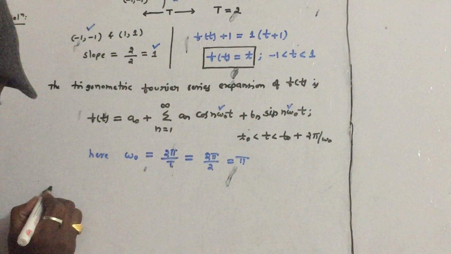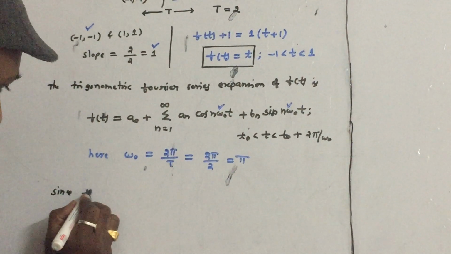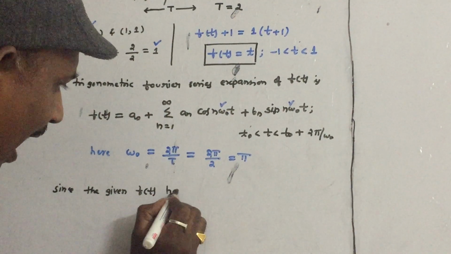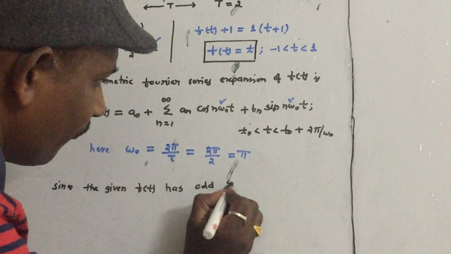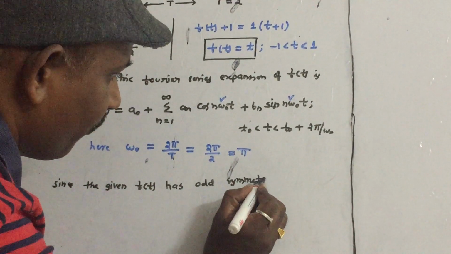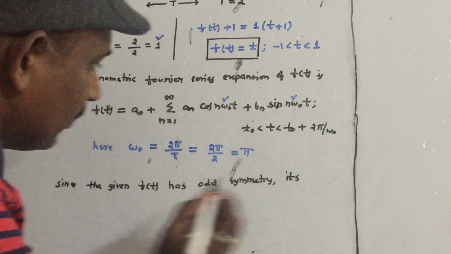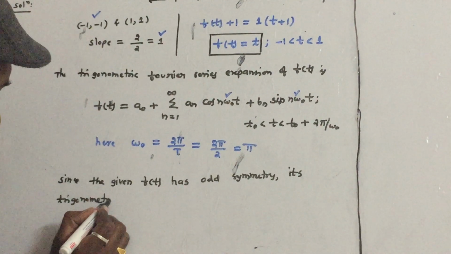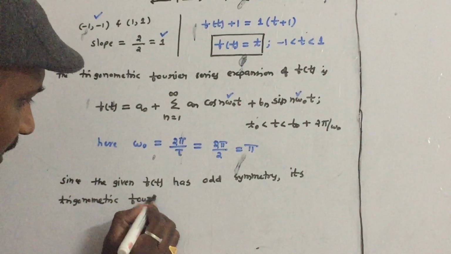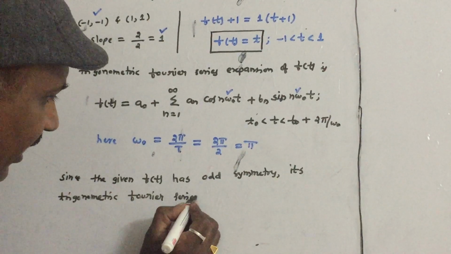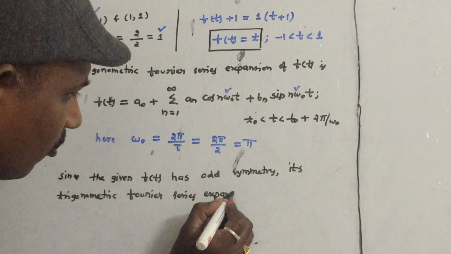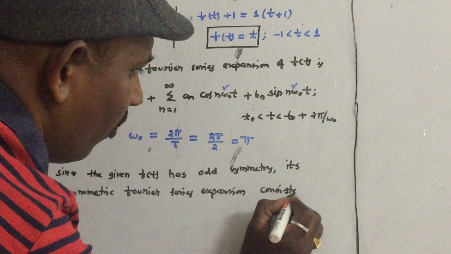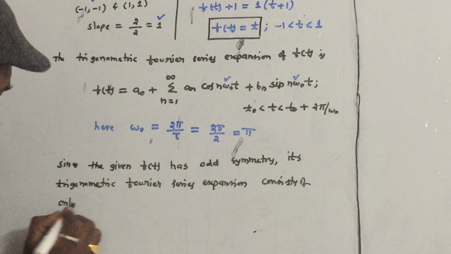Since the given f of t has odd symmetry, its trigonometric Fourier series expansion consists of only sine terms.